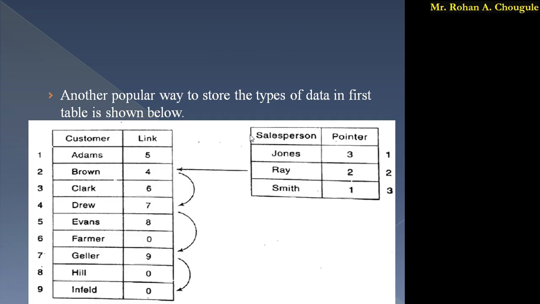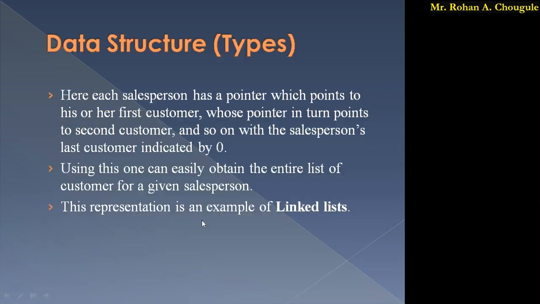So in this case, for Ray the last customer is Infield, right? Because we have written 0 in front of Infield. Using this, one can easily obtain the entire list of customers for a given salesperson, and this type of representation is nothing but a linked list. The customers of each salesperson are linked with each other, right?